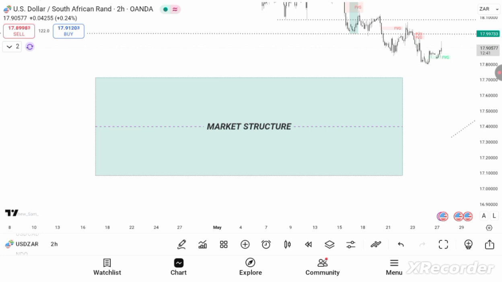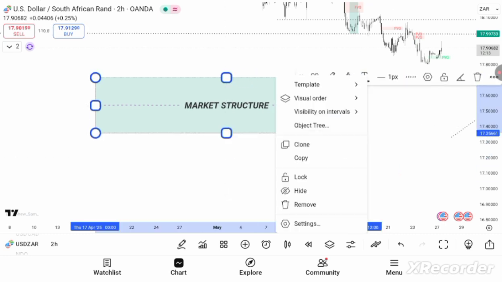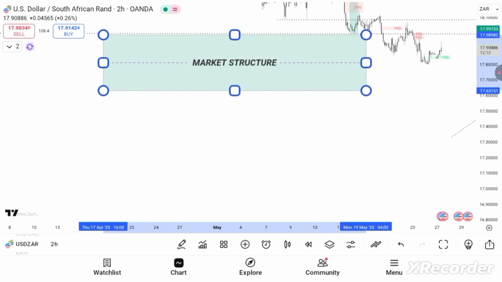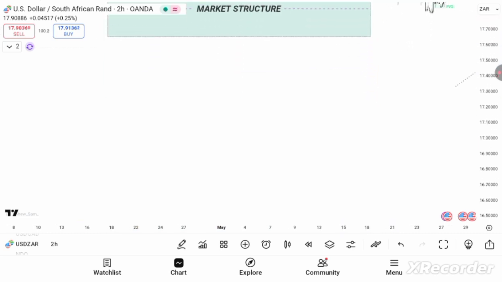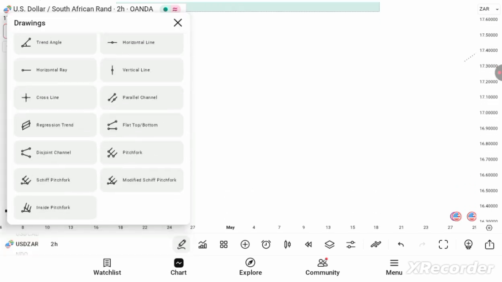All right, so we're starting with market structure. Structure is everything. Structure is important. You need to understand market structure before you know where to enter from. Okay, so it's simple. Let's look at market structure, and we'll also look at the Hago market structure, and this is the foundation of trading. I call market structure the foundation of trading. You need to understand structure. Okay, there are other add-ons. All right, so let's look at market structure.